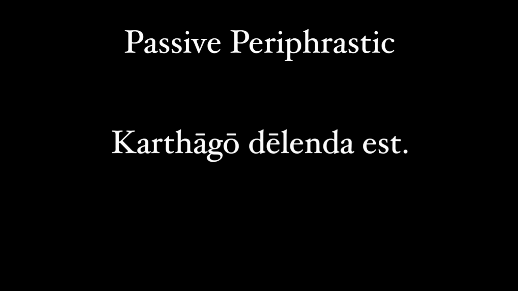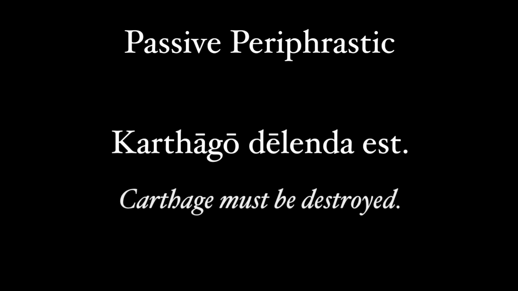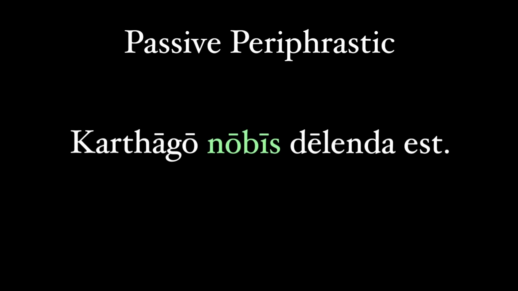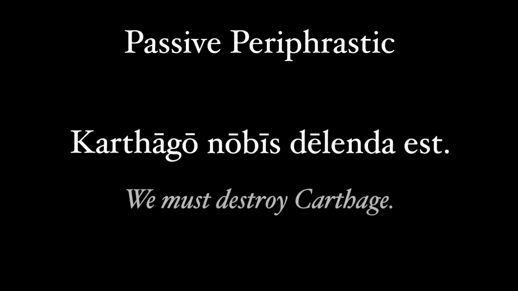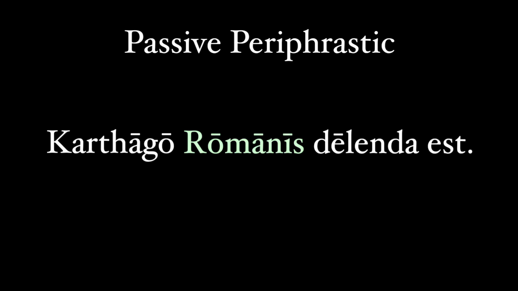Here's the famous phrase by Cato the Elder. Carthago delenda est. Carthage must be destroyed. And we can add in a dative of agent. Carthago nobis delenda est. Carthage must be destroyed by us, or we must destroy Carthage. We can even play with this a little bit more. Let's change nobis into Romanis.